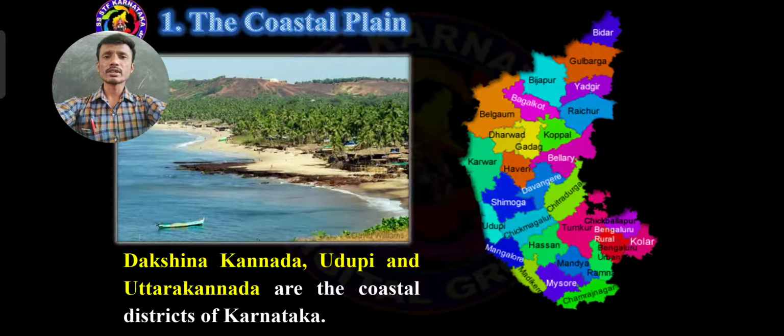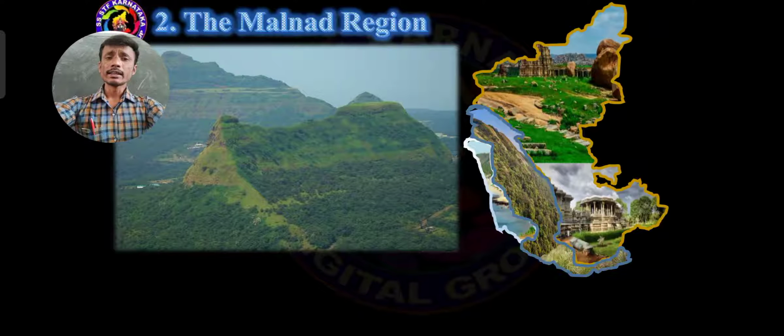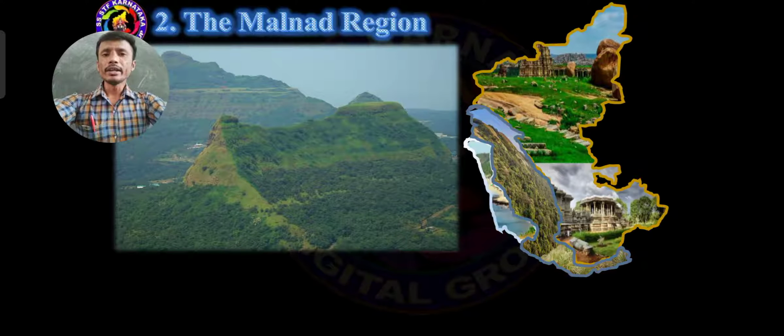So dear students, this is the detailed information about the first physical division of our Karnataka state, that is the coastal plain. Then the second one is the Malnad region. So dear students, I will teach you detailed information about the Malnad region during the next session.